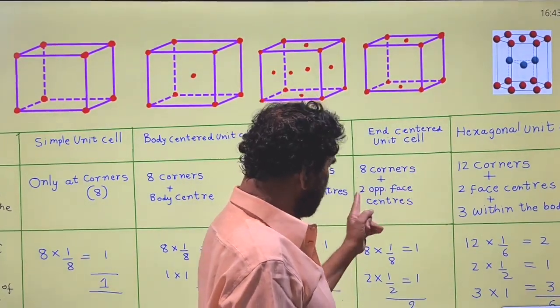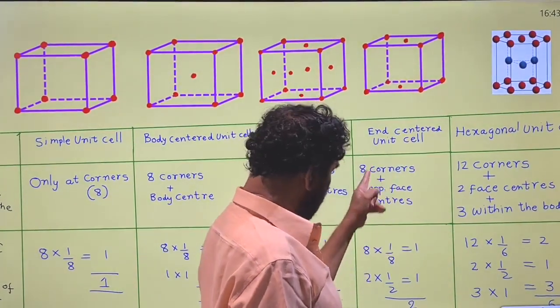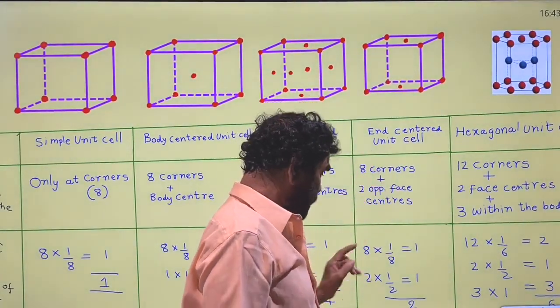There are 8 corners and 2 opposite face centers, 10 in total involved.